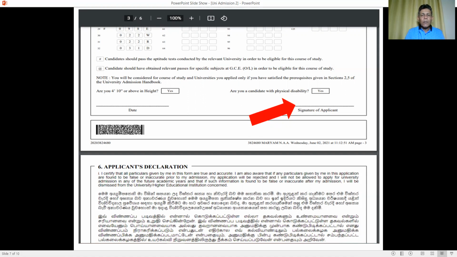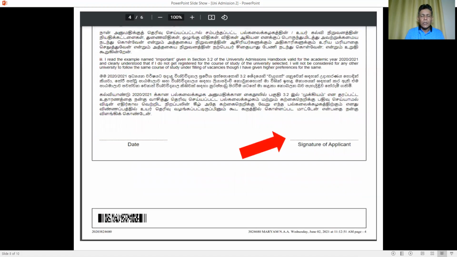And if you are a private candidate, you have to go to a Justice of Peace and get his certification on that application form, and you have to attach your O-level certificate and your school leaving certificate. Keep in mind, the original school leaving certificate has to be attached, as well as the Grama Sevaka certificate, that also original, to certify your residence.